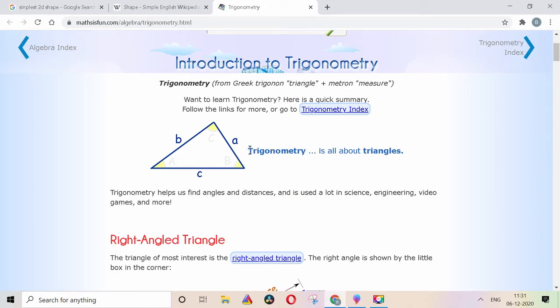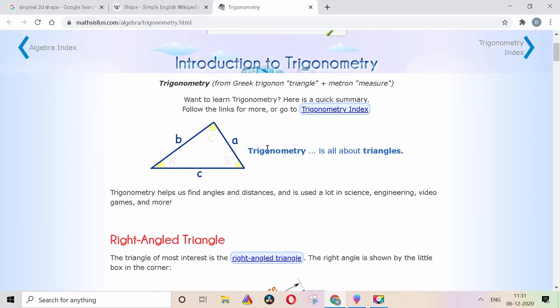Triangle, yes, trigonometry. The word that comes closest to the word metry is meter. Meter is a measure of length. So it's a measure. Okay. So basically, trigonum, tri is three, gonum is corner. Okay. Metry is meter or measure.